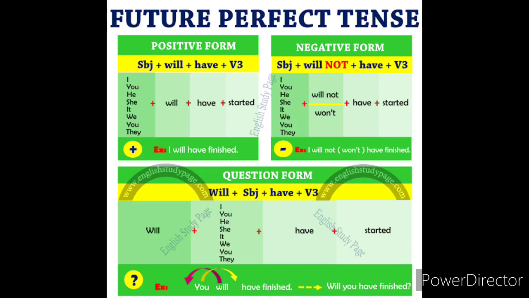So here the auxiliary verb will should come first, friend. Will I have started? Will you have started? Will we have started? Finally, will they have started? Example sentence: you will have finished. This is the positive form. In question, it should be changed to will you have finished. So this is the format and structure of writing positive, negative and question form of sentences in future perfect tense, children.